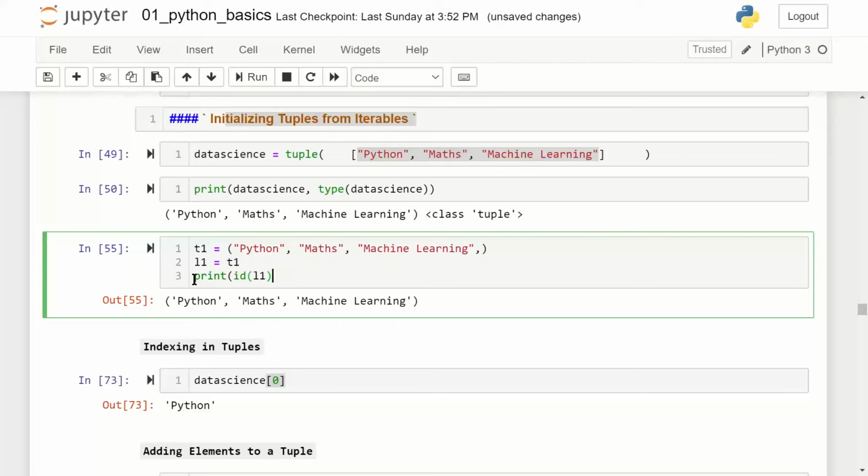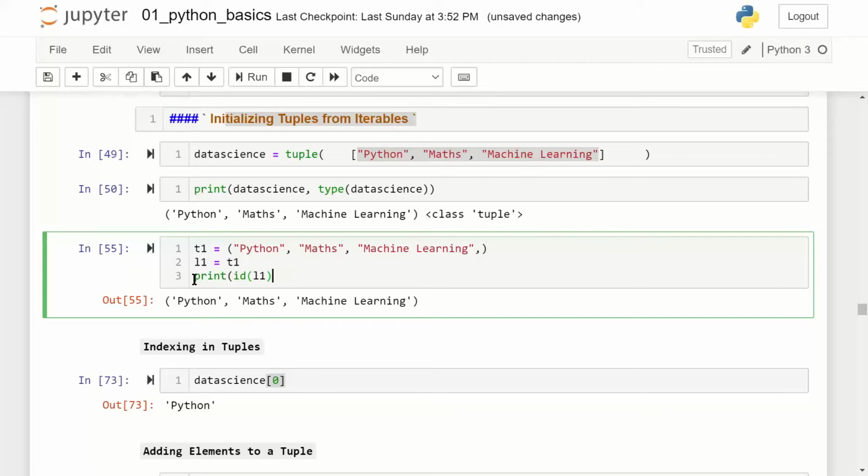type T1, it will say tuple, and below type L1. It will also say tuple because this syntax is saying L1 should point to the same object where T1 is pointing. That's why the memory pointers are the same. And the type will also in that case remain the same.